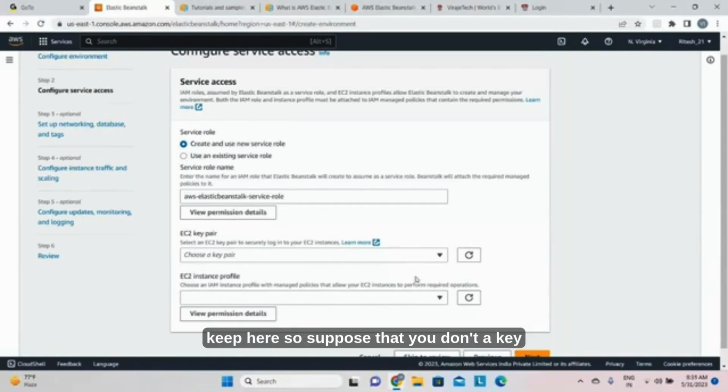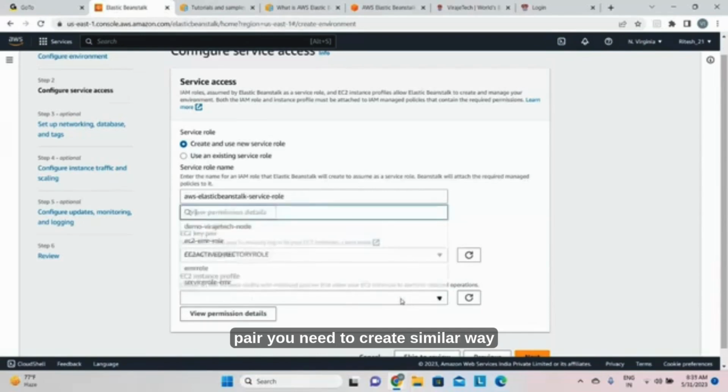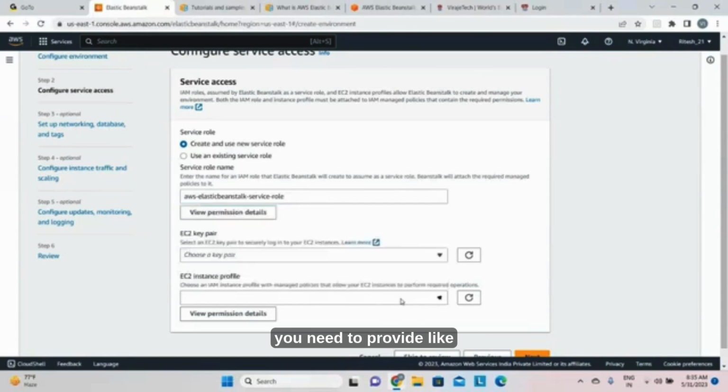Now EC2 key pair. So suppose that you don't have a key pair, you need to create one, and similarly you need to provide the EC2 instance profile. Okay. So now what we need to do, we can go here and create the EC2 key pair.